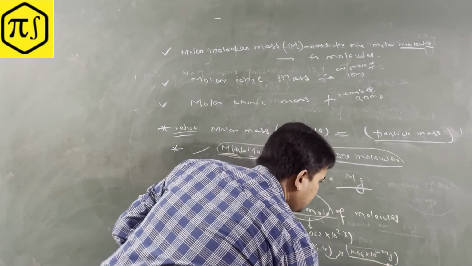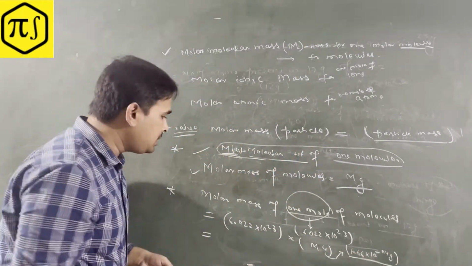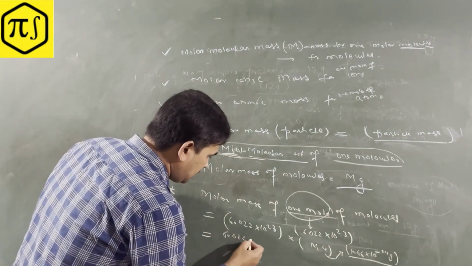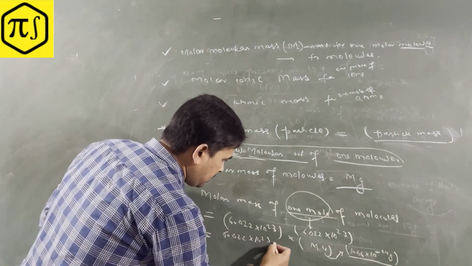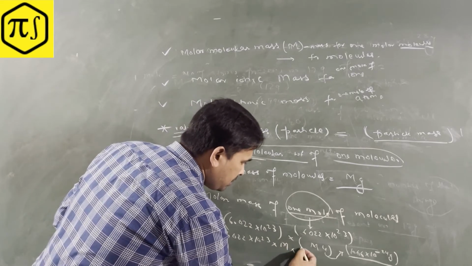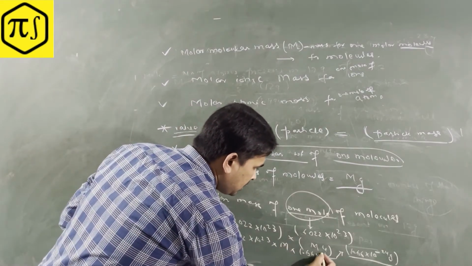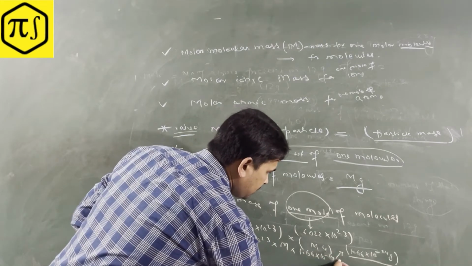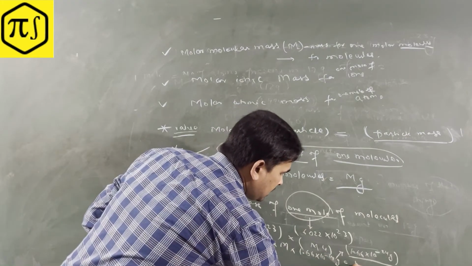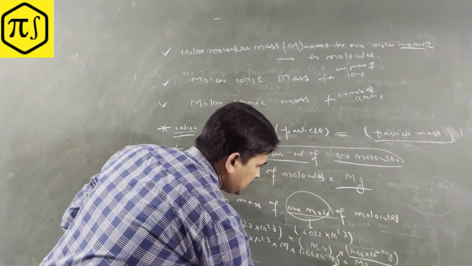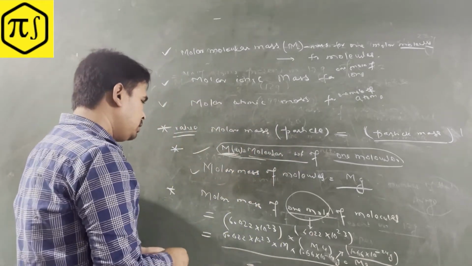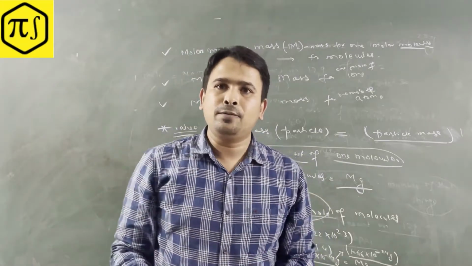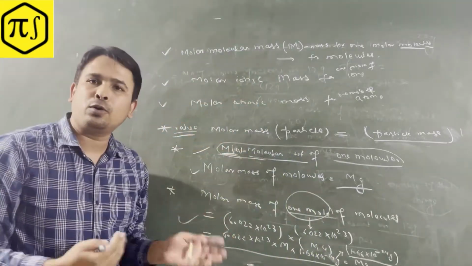If you replace it, you will get the value in grams. So M into 1.66 into 10 to the power minus 24 gram, multiplied by 6.022 into 10 to the power 23, gives M gram. So you came to know that both are equal. We are able to prove it. So you can note down.